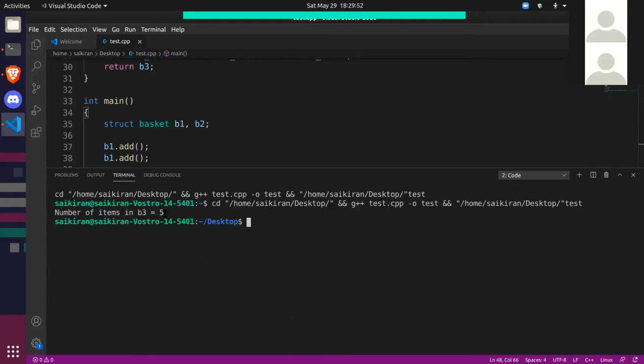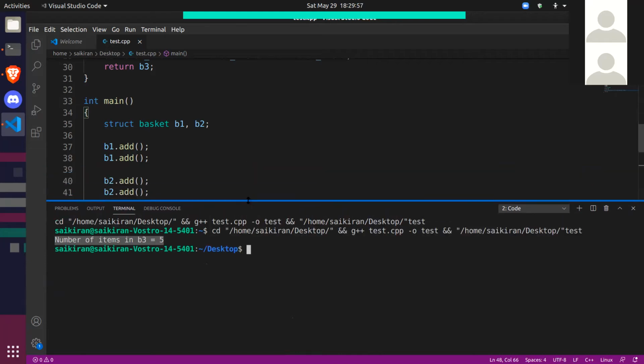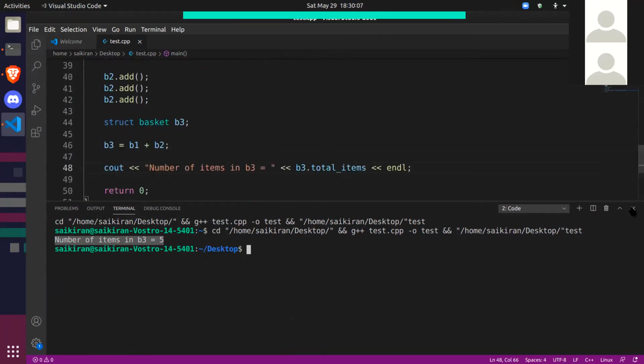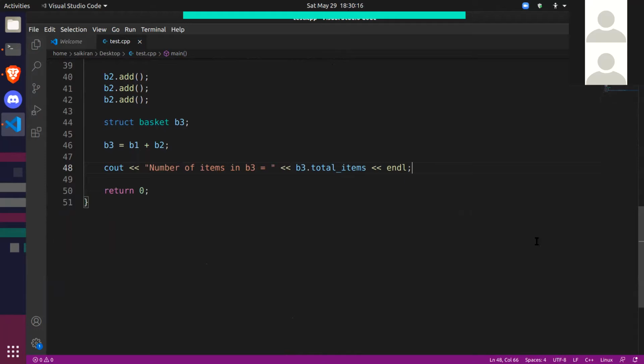Okay, so we got the output saying number of items in b3 is 5, which is correct, right? We have two items in b1, 3 items in b2, so b3 should get 5 items. So now we told C++ what to do when you mention plus with baskets.